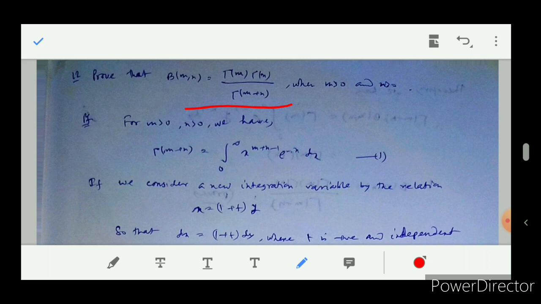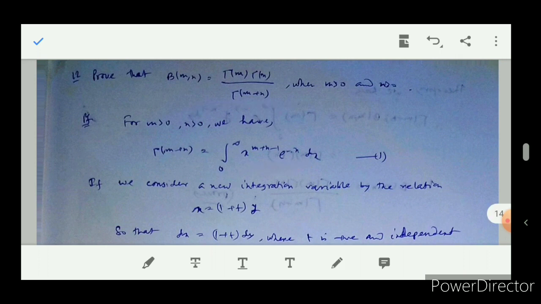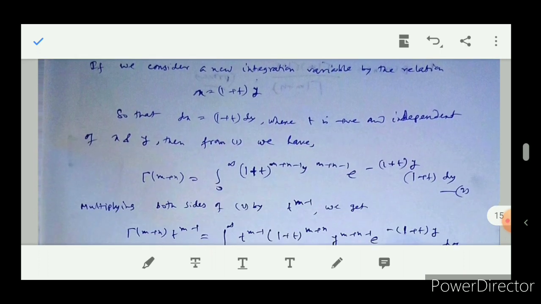I think you already have the concept of double integral, therefore you will easily understand the proof. First I am discussing a little. Gamma(m plus n) equal to this. Just consider the transformation x equal to 1 plus ty, then dx equal to this. Here t is independent of x and y.